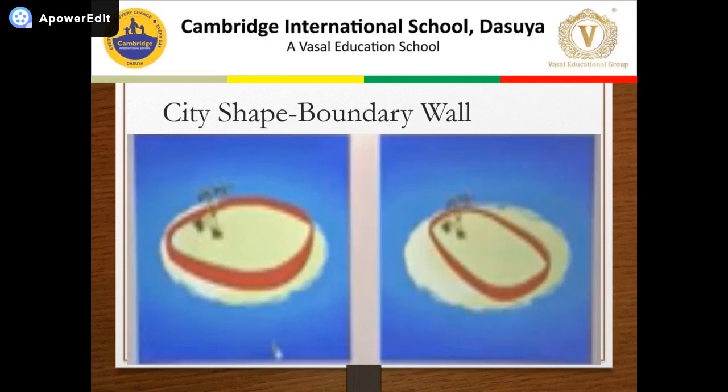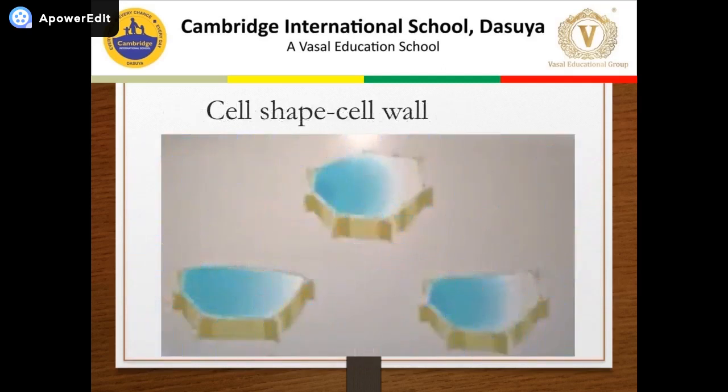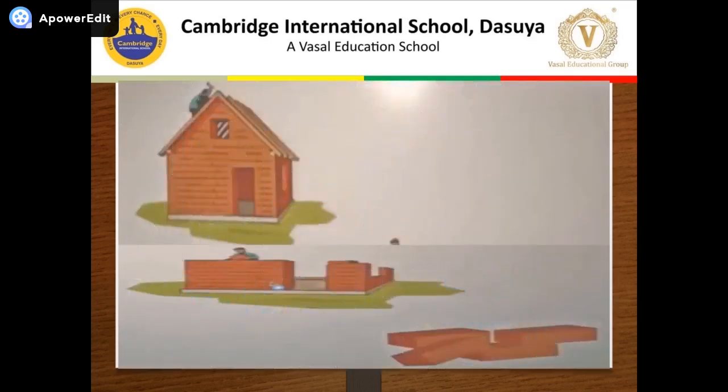So the same city can look different if a different wall is built around it. Similarly, all plants have a cell wall that gives them a definite shape. So the wall was built around the city. What was the wall made of? Well, the workers carefully placed one brick over another and eventually the entire wall was made. So bricks are building blocks.